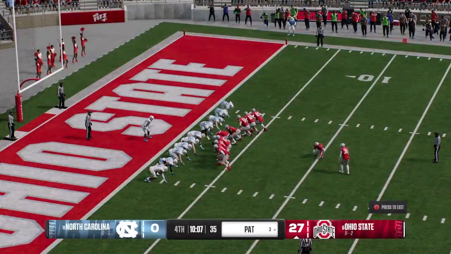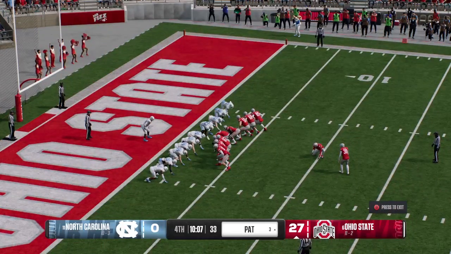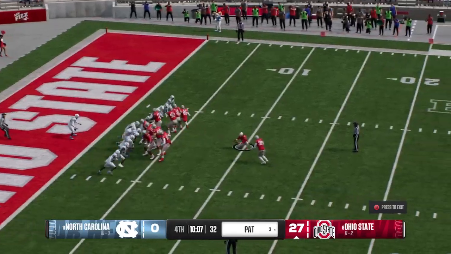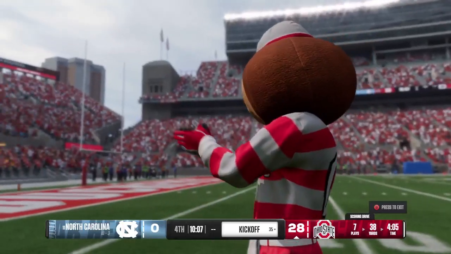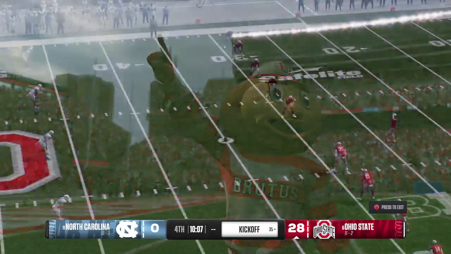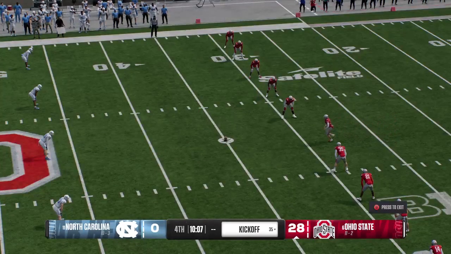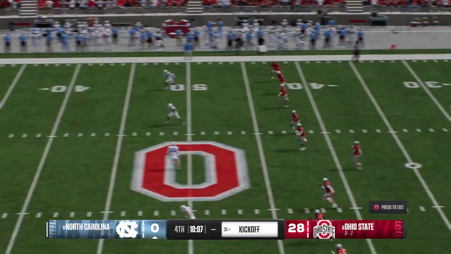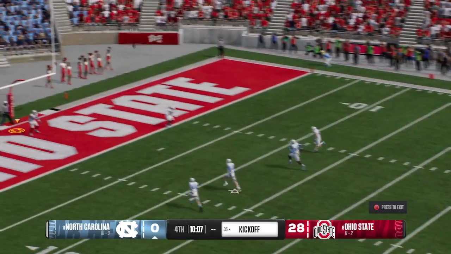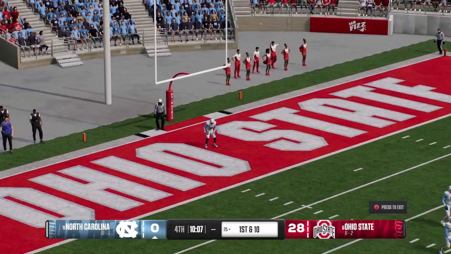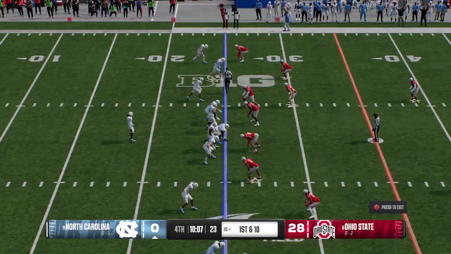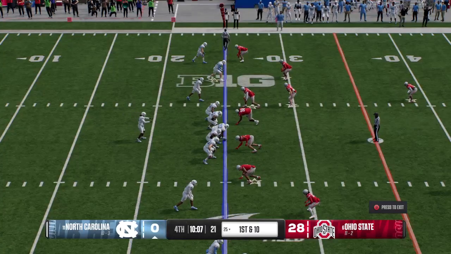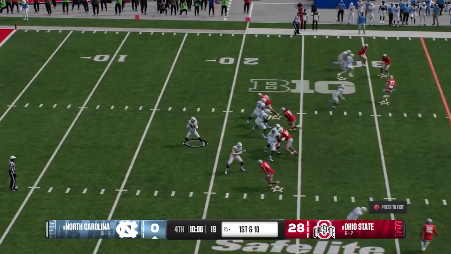And now the try here for the extra point. And the kick is up and good. They tack on a point to their lead. The kickoff team on the field now as they get set to send this one away. 28, North Carolina, 0. Well, he thought about coming out, but instead takes a knee to bring the football to the 25-yard line. And the North Carolina offense is back out there on the field.